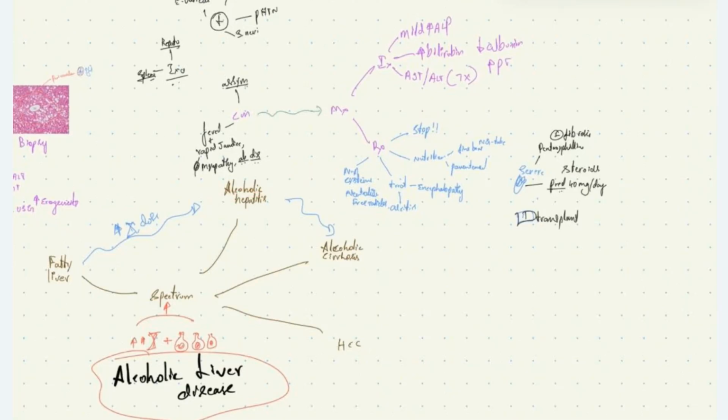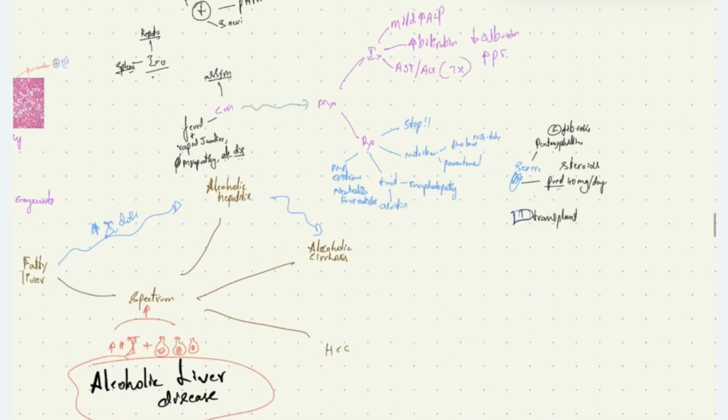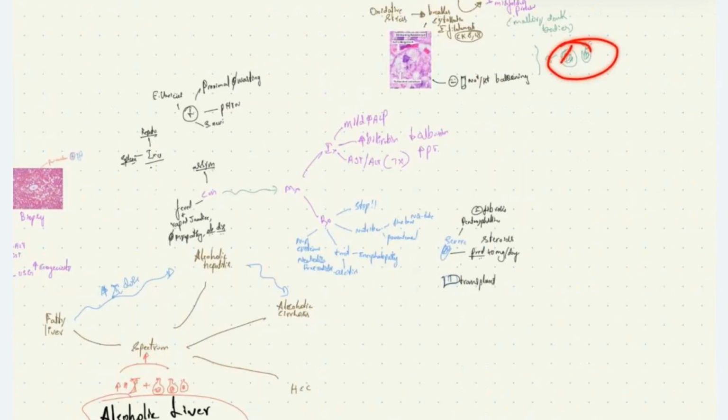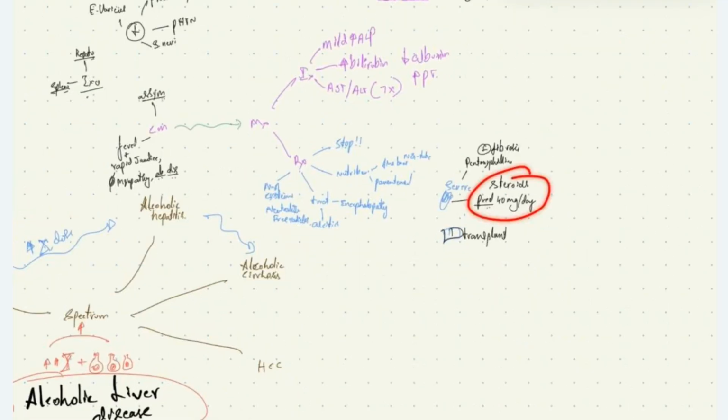And also nutrition. If the patient has severe alcoholic hepatitis and can't consume food, we'll give nutrition through a fine bore nasogastric tube, or we can also give parenteral nutrition. The patients with severe alcoholic hepatitis have a bad prognosis. For those who have severe disease, we can give steroids, prednisolone 40 mg per day, because there is an inflammatory attack in alcoholic hepatitis. To reduce inflammation, we can give steroids, and also pentoxifylline to prevent fibrosis if the patient has severe alcoholic hepatitis.